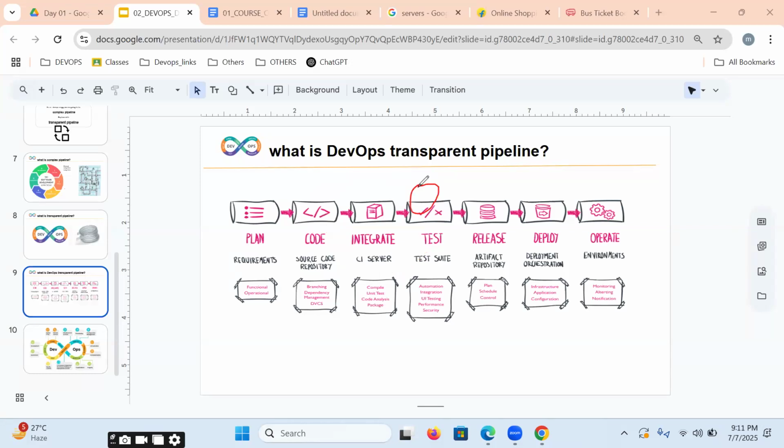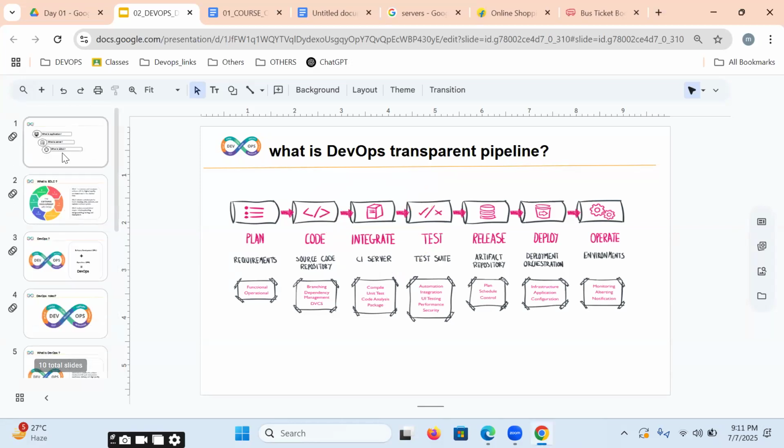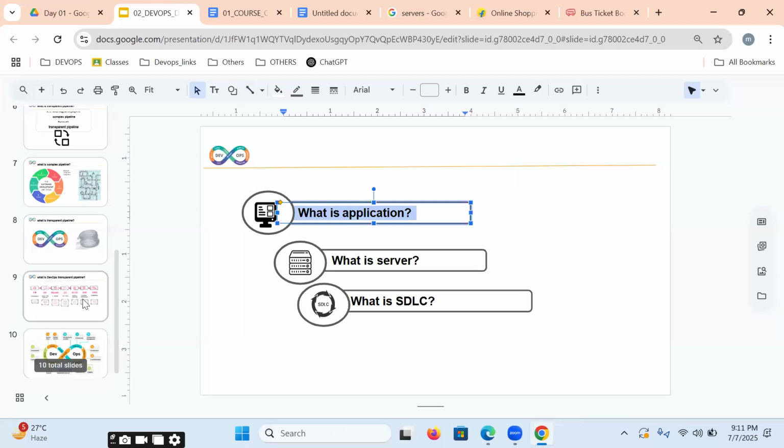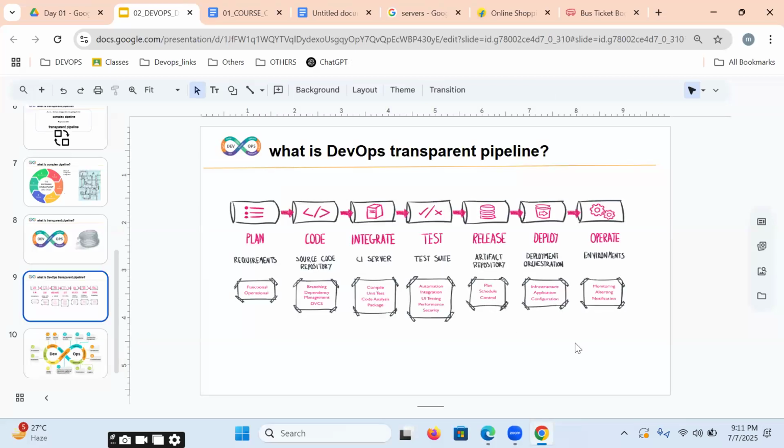If there are zero errors, what are we calling it? The working software as an application. That application we are going to be delivering into the release.